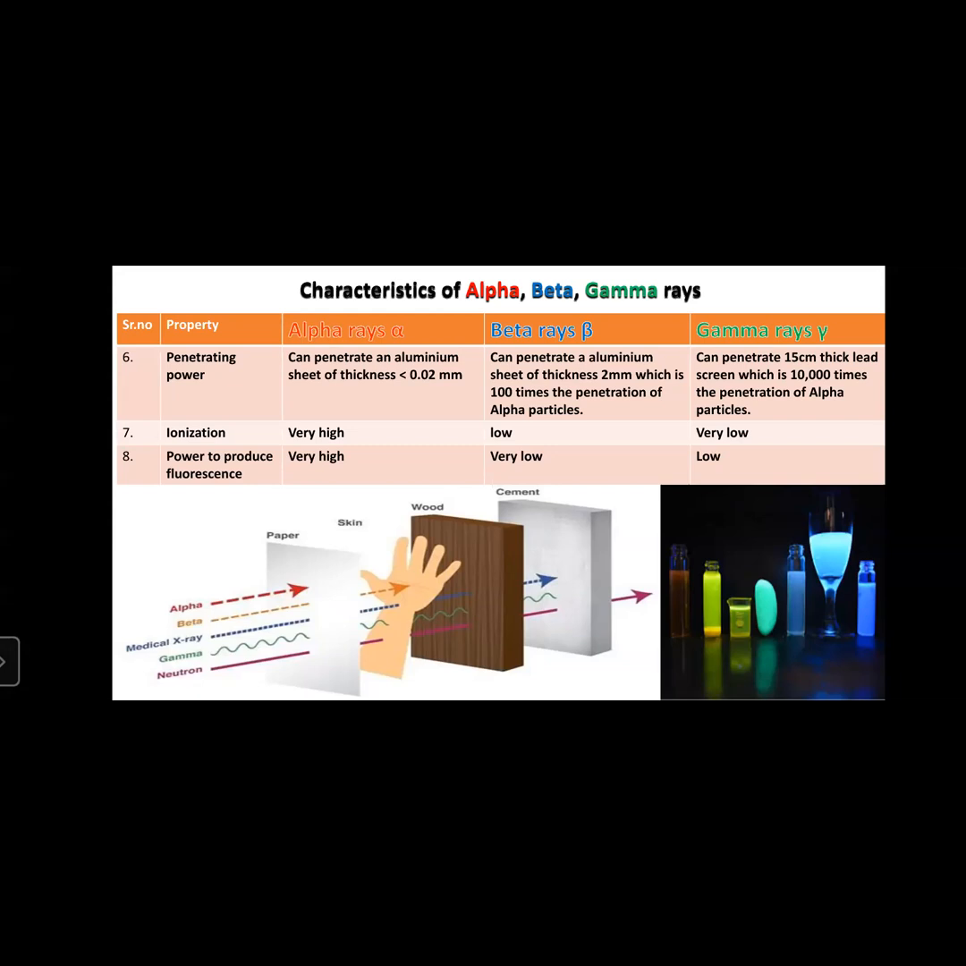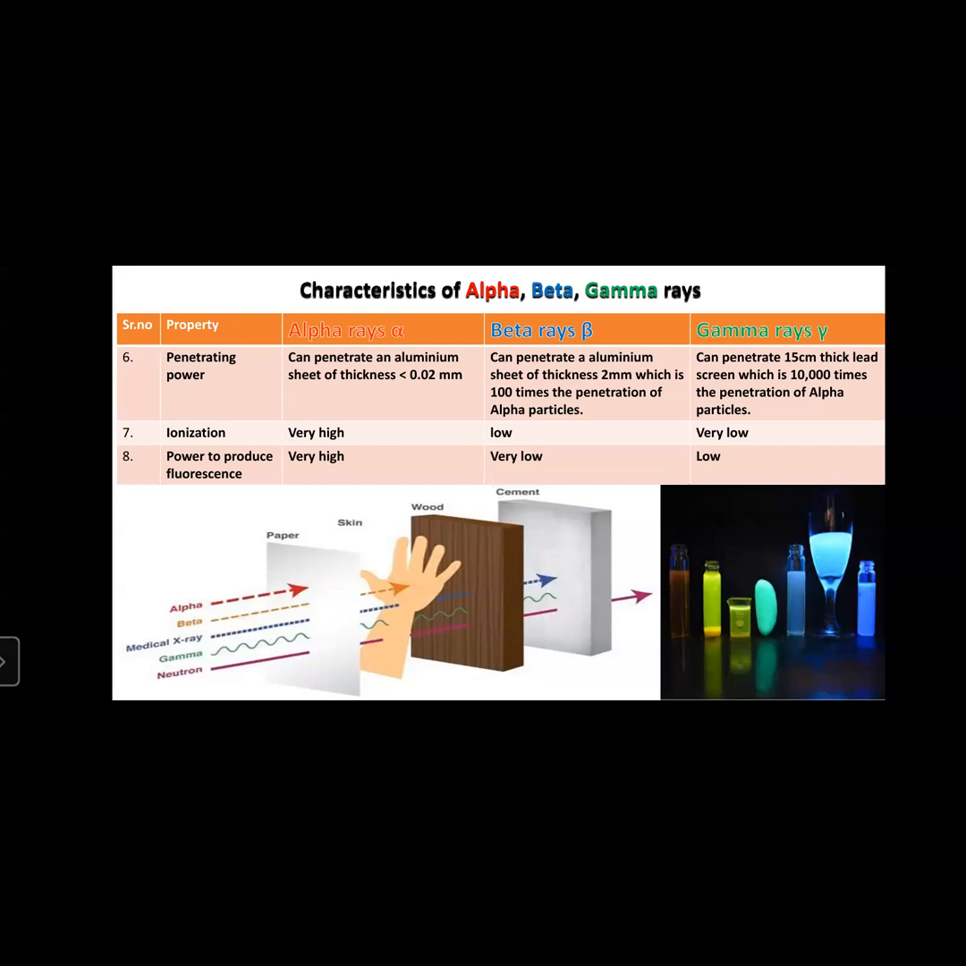Maximum visible light is released when alpha particles strike these chemicals. But when beta particles fall on these chemicals, the visible light is very low. They emit very low visible light. Therefore, the power to produce fluorescence of beta rays is very low, and of gamma rays is moderate. So the production of visible light after gamma rays fall on these fluorescent chemicals is of a moderate type.